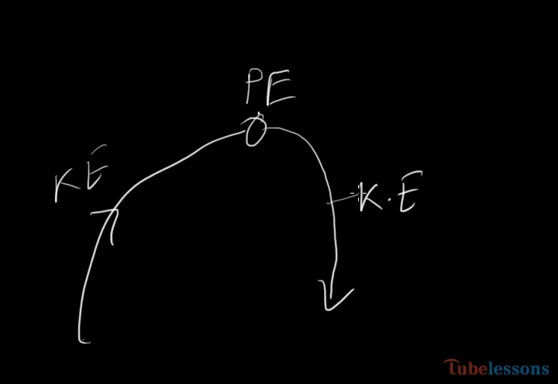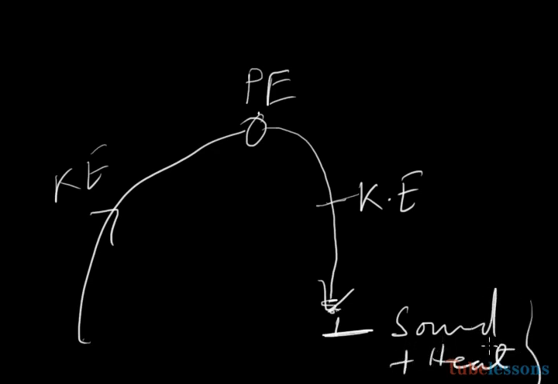At the midway point, potential energy and kinetic energy will be equal, and before touching the ground, all of the energy is converted into kinetic energy, and after touching the ground, it is converted into sound energy plus heat energy. So this is the conversion of energy for a falling body.